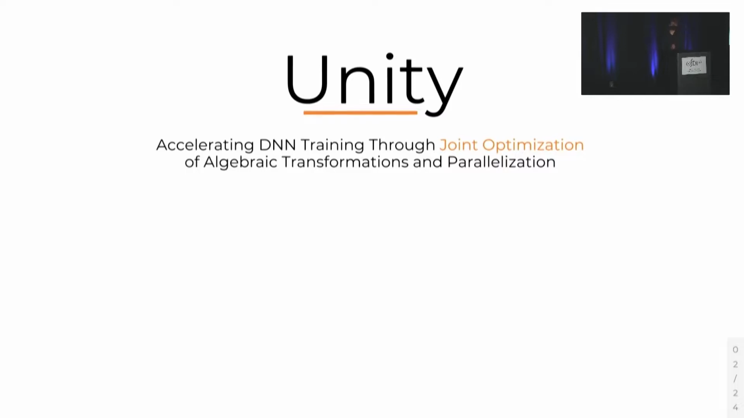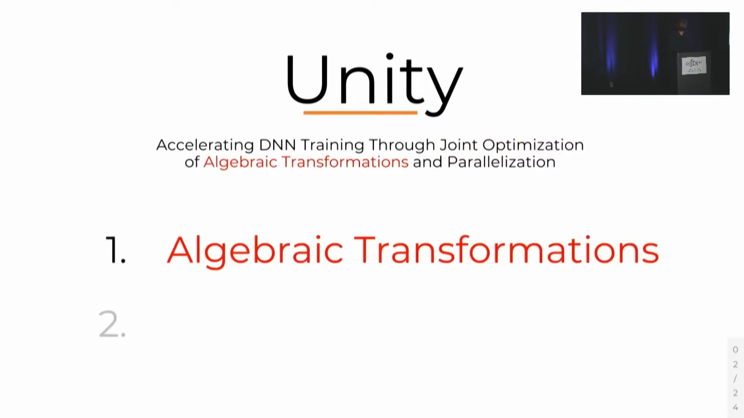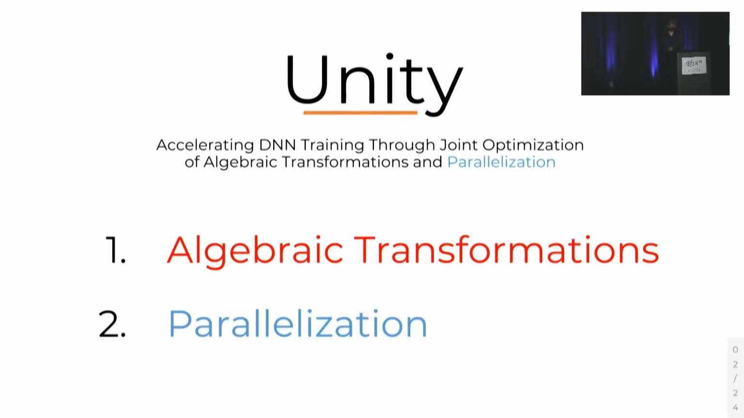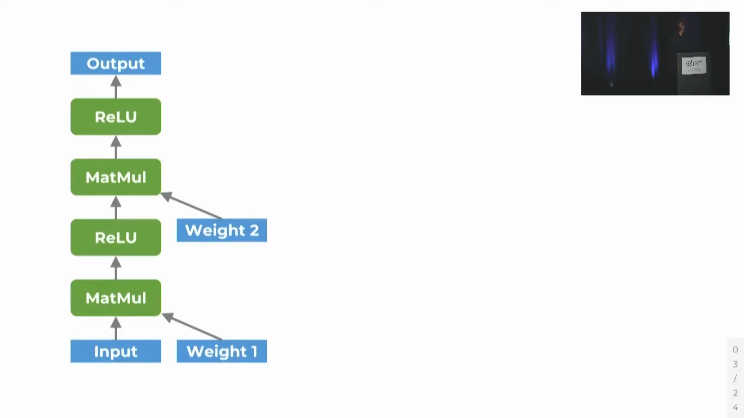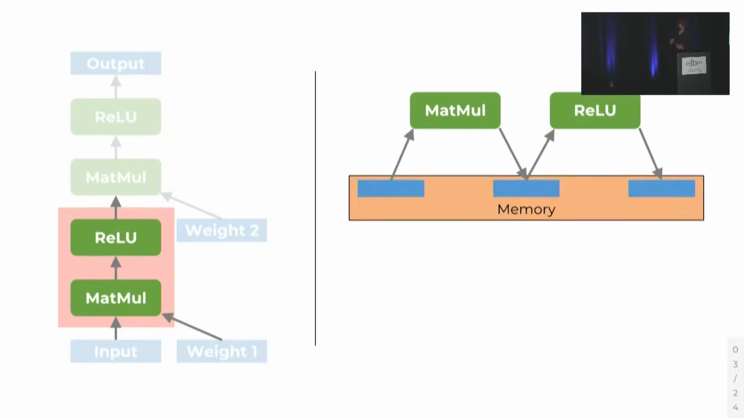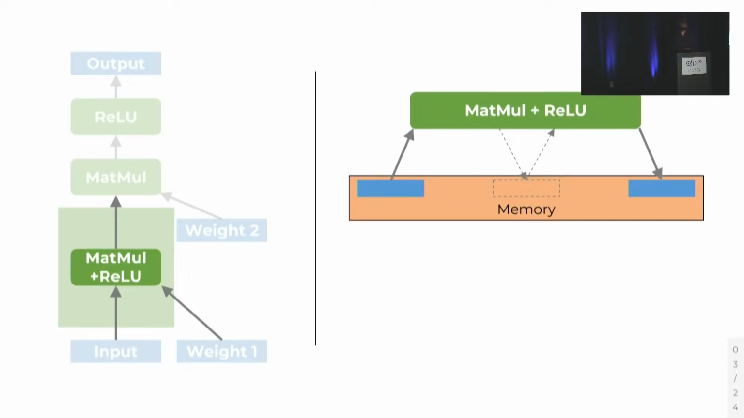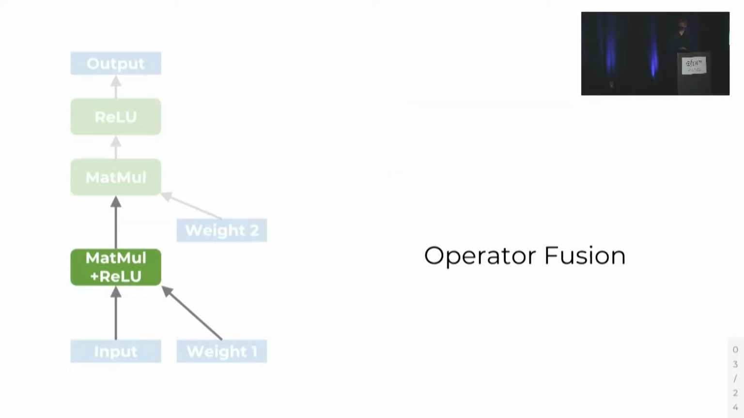To provide a bit of context, I want to define two important terms here: algebraic transformations and parallelization in the context of deep neural network training. We'll start off with algebraic transformations. Shown here is a basic two-layer MLP. By default, this model will be executed as follows. Essentially, the activations will be loaded from and stored back to memory between every operator. These redundant memory accesses consume significant memory bandwidth, but can fortunately be removed by combining both operations into a single kernel. This is a common optimization called operator fusion.